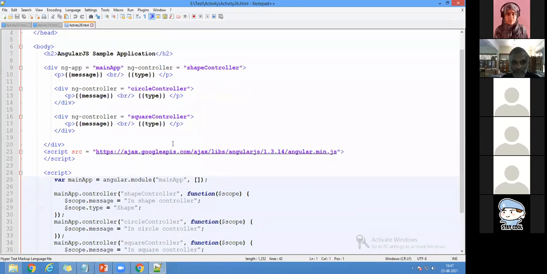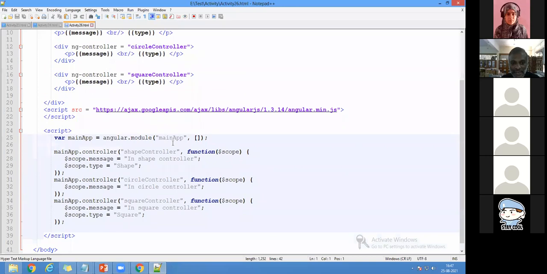Right. Now we can come with the forms. You can see here, I'm using a shape here. You can see this is called a scope. We are using the scope value. What is the scope? The scope is used only for particular functions. Now you can see the controller names: shape controller, circle controller, square controller. So I'm using 3 controllers, not only 3, n number of controllers you can use in your program.